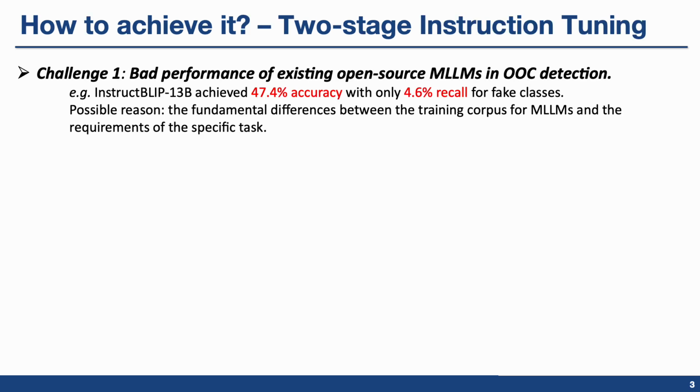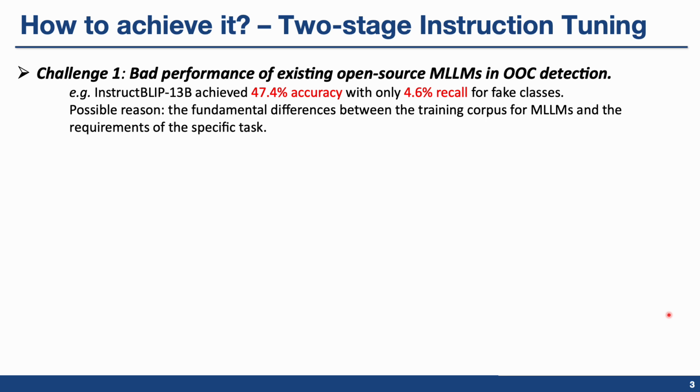Next, I will introduce how we achieve explainable OOC detection. Initially, we assumed existing multimodal LLMs could detect factual inconsistencies in image-text pairs and generate natural language-based explanations. However, we found that they perform poorly in the OOC detection task. For example, InstructBlip 13 billion achieved only 47.4% accuracy with a 4.6% recall for fake classes on our experimental dataset.